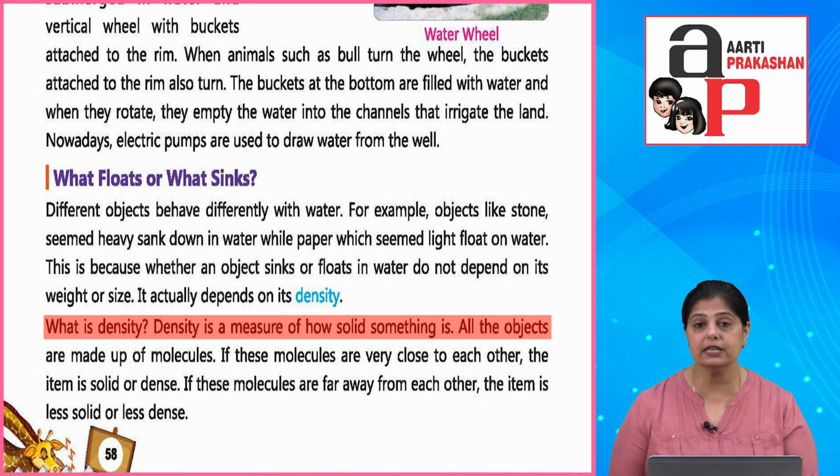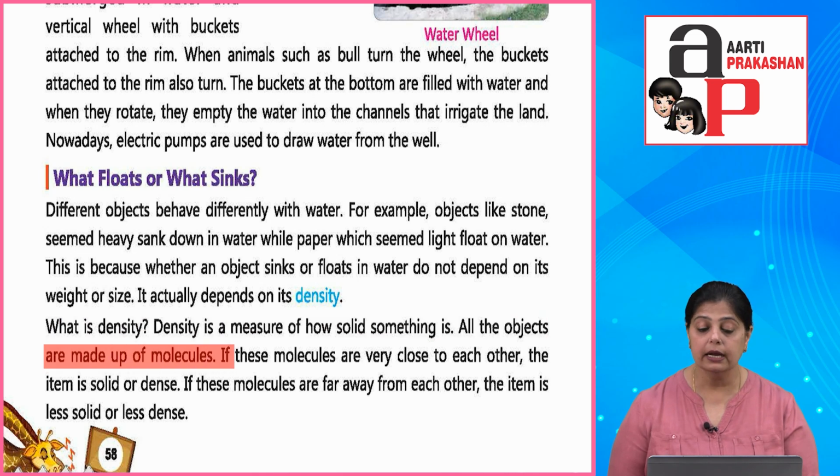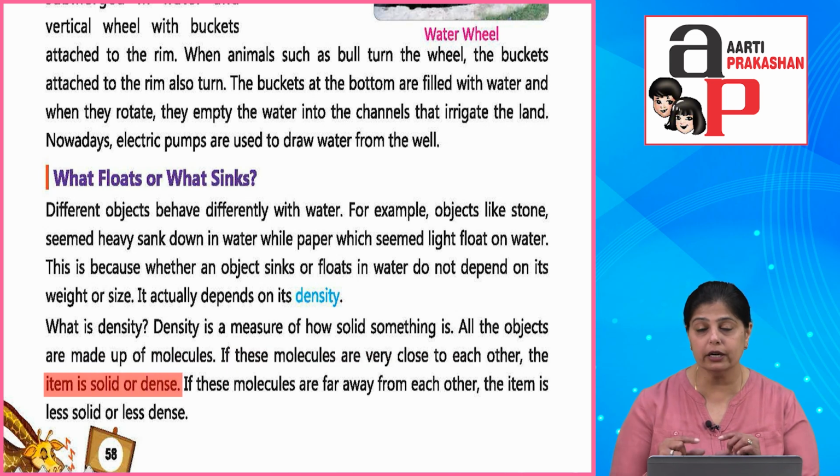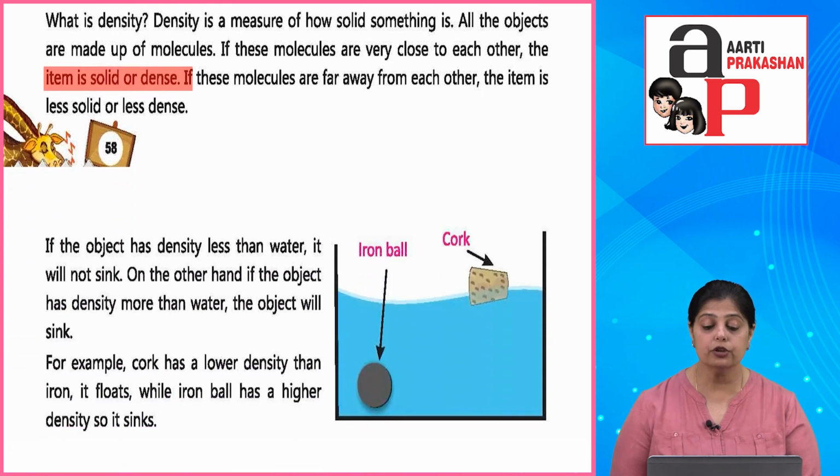Now, what is density? Density is a measure of how solid something is. Okay, all the objects are made up of molecules. If these molecules are very close to each other, the item is solid and dense. So if these molecules are tightly enclosed, very closely attached to each other, that means it is a solid and dense item. Okay, so if these molecules are far away from each other, the item is less solid or less dense.